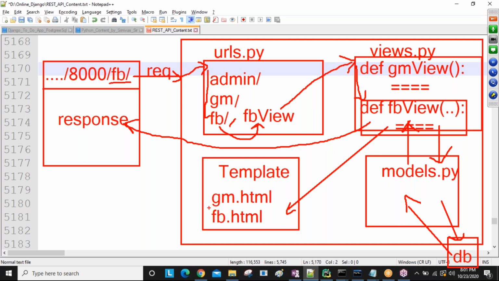Okay, now after hitting this, my view is calling Facebook HTML. Now Facebook HTML gives a response back to the browser. This is one way, where the response is coming directly from the view. And that is one way. And from this template, the response is going to the browser. This is the other way. Are you getting this one? Whenever I'm sending the request, I'm getting the response. Okay, so this is the communication.